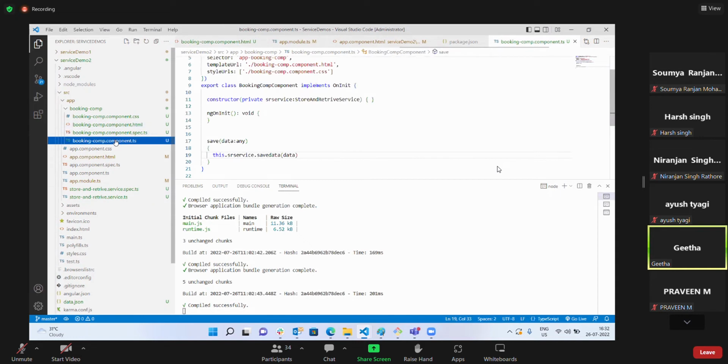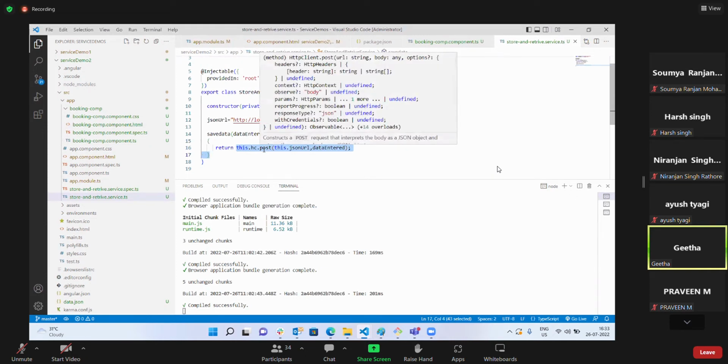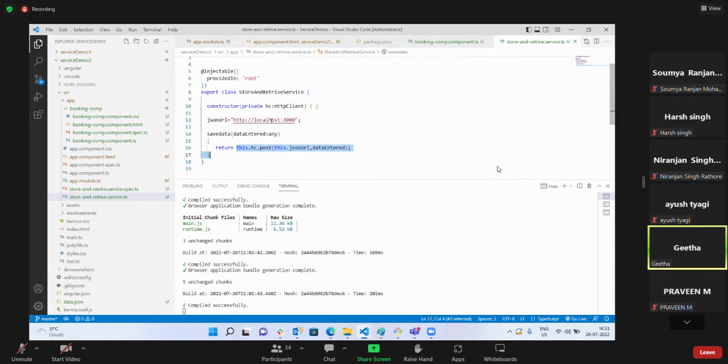Okay. So from here, I'm calling that service, sr service.save data, and I'm passing that data. So service method is called, and this data is passed. And here post method is sending a request, and the post is returning me an observable. Now is it done? Is this storing inside the JSON server done? Data.json file is getting updated here. Can we check it once if needed?